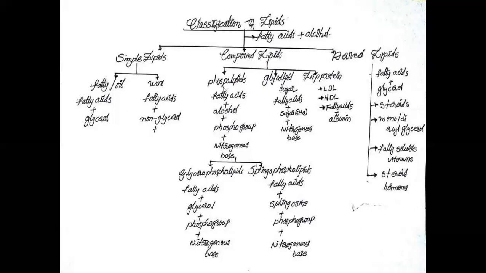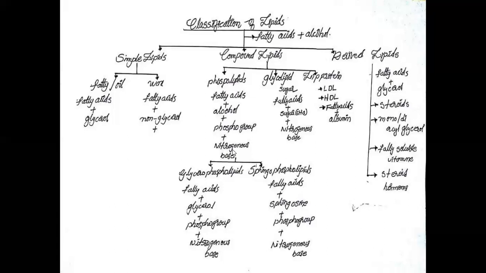They are phospholipids, second one glycolipids, third one lipoprotein. Now first we discuss the phospholipids. These are compound lipids. They contain fatty acids, alcohols, phospho group and nitrogenous bases.